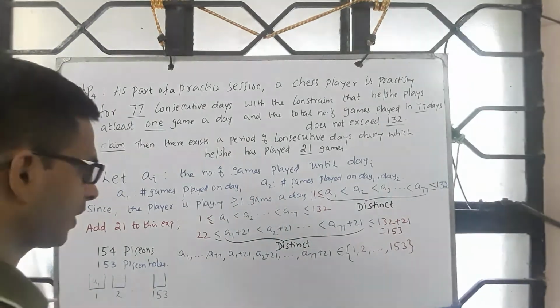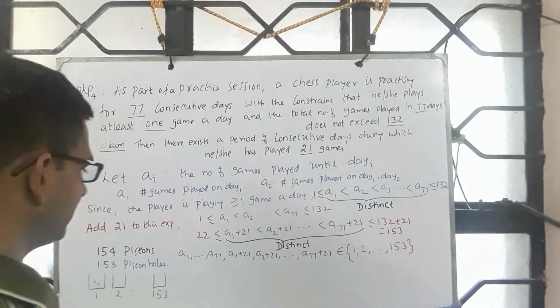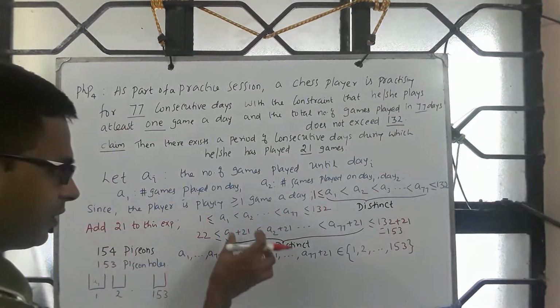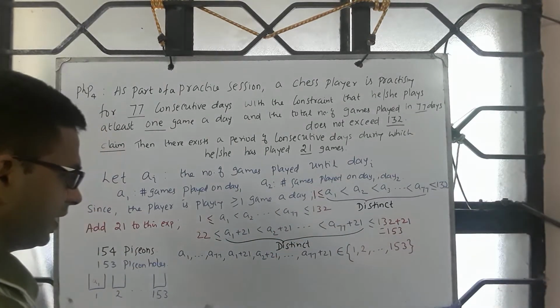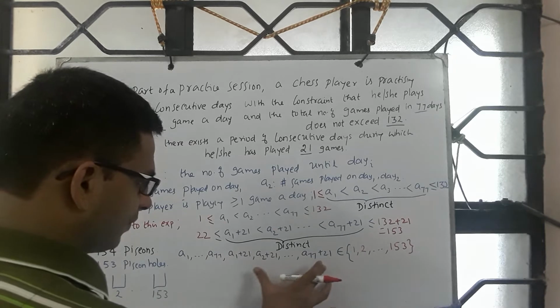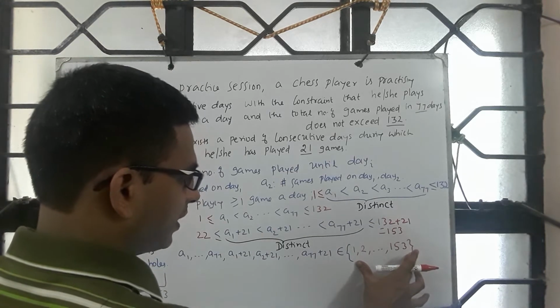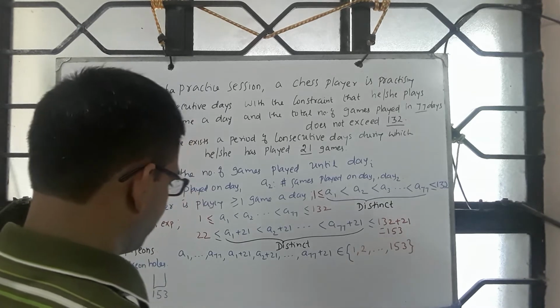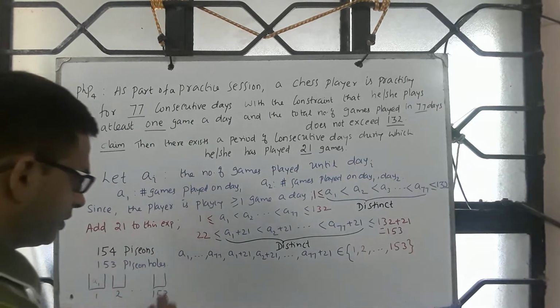So there are 77 plus 77, 154 pigeons or 154 expressions, and each of them is going to take a value in the range 1 to 153. 154 pigeons, 153 pigeonholes.